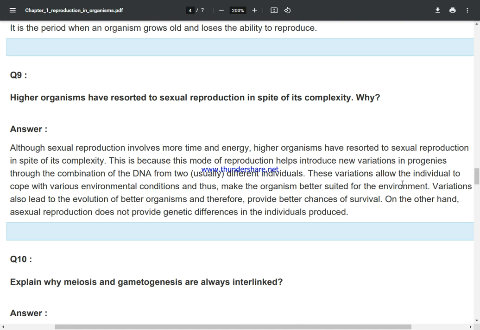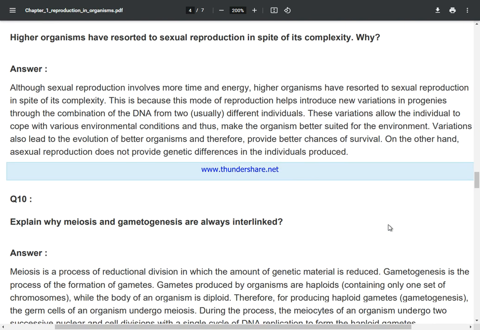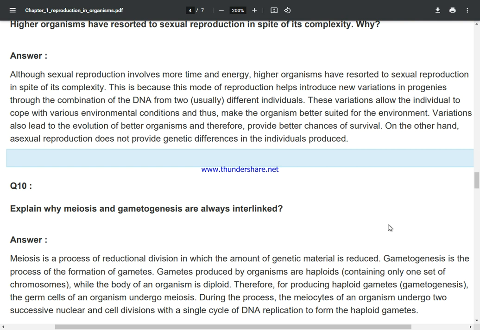These variations allow the individuals to cope with various environmental conditions and thus make the organism better suited for the environment. Variations also lead to the evolution of better organisms and therefore provide better chances of survival. On the other hand, asexual reproduction does not provide genetic differences in the individuals produced.